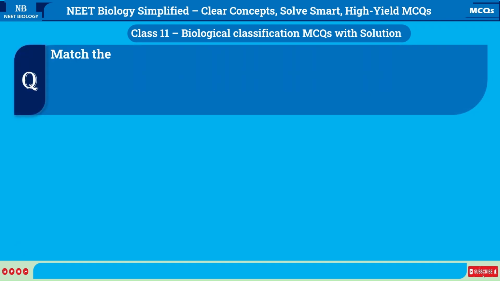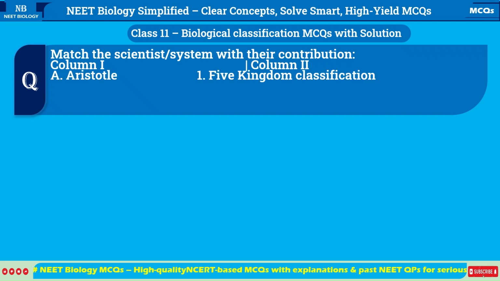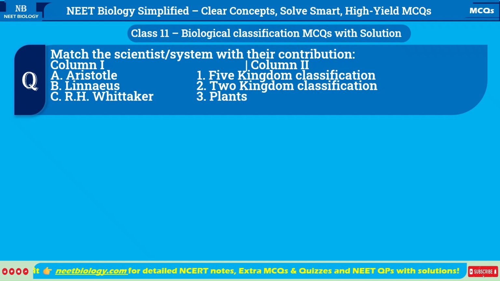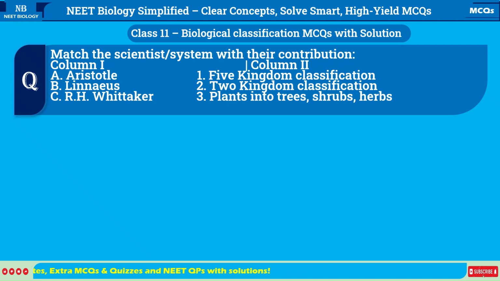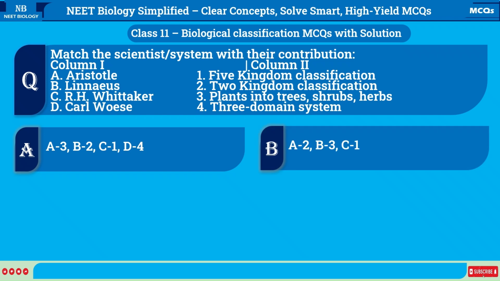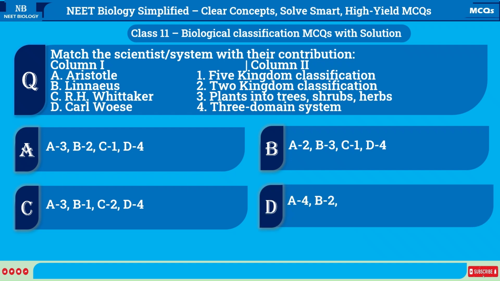Match the scientist system with their contribution. Column 1, column 2. A. Aristotle, 1. 5 Kingdom classification. B. Linnaeus, 2. 2 Kingdom classification. C. R.H. Whittaker, 3. Plants into trees, shrubs, herbs. D. Carl Woese, 4. 3-domain system. A. A-3, B-2, C-1, D-4. B. A-2, B-3, C-1, D-4. C. A-3, B-1, C-2, D-4. D. A-4, B-2, C-3, D-1.